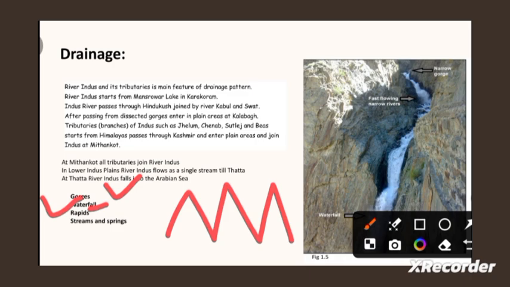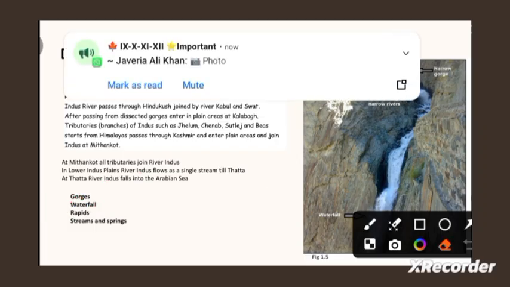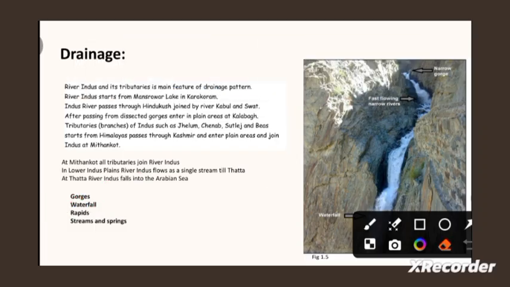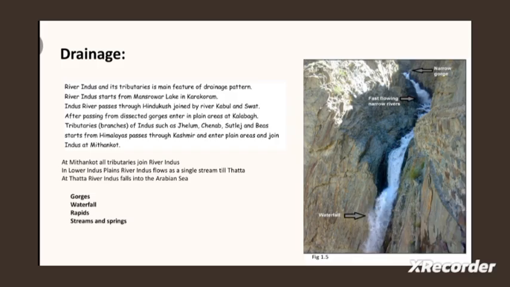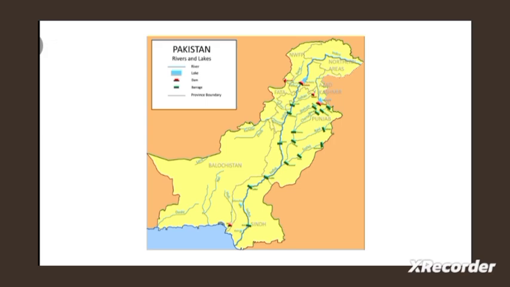That is the uneven land, right? The uneven land due to which the water flow is extremely fast. We call that area rapids, okay? And the streams and the springs, okay? So beta, all these features belong to the drainage pattern, and they are very important for the drainage system. So if you are discussing the drainage pattern of Northern Mountain, I hope that all of these things are clear to you. Okay, now moving ahead, again you can see this map.